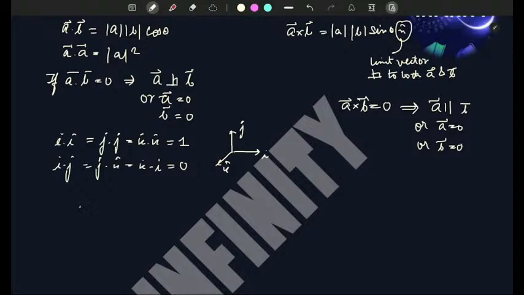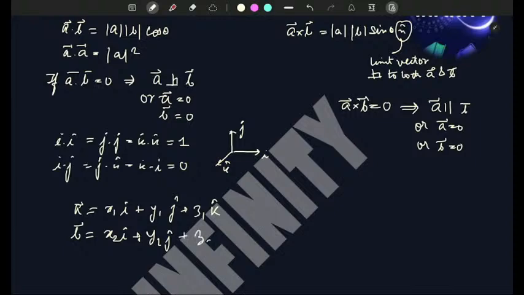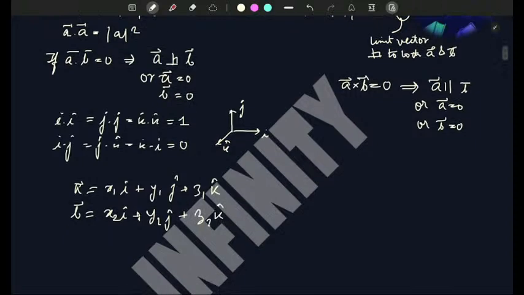Now suppose A is x1 I cap plus y1 j cap plus z1 k cap, and B is x2 I cap plus y2 j cap plus z2 k cap. So what will be A dot B? A dot B is simply x1 x2 plus y1 y2 plus z1 z2.